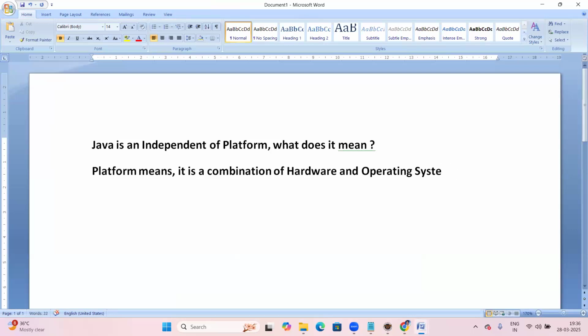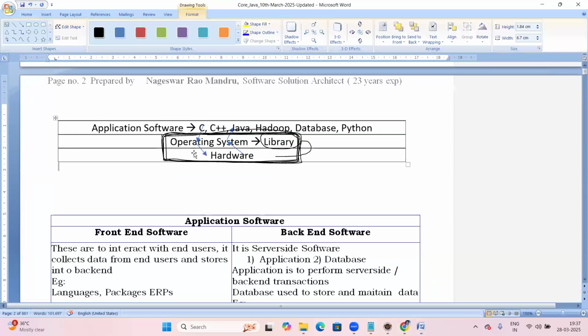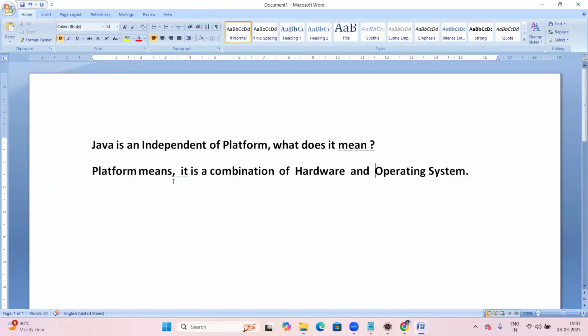Platform means it's a combination of hardware and operating system. Clear? So these two layers are a platform.